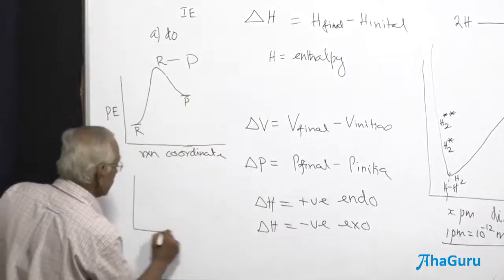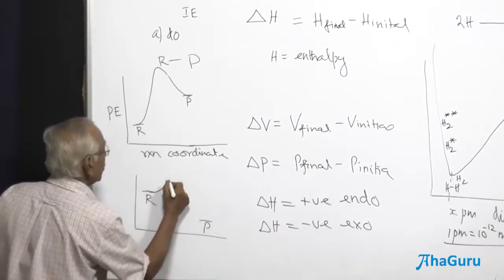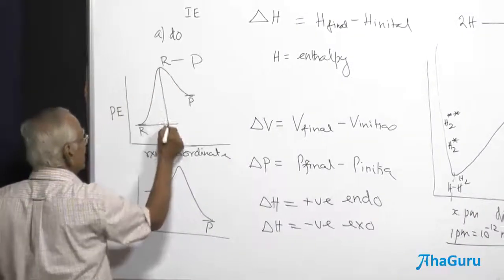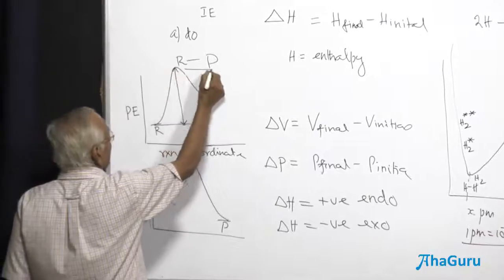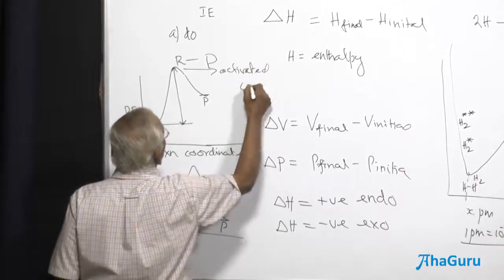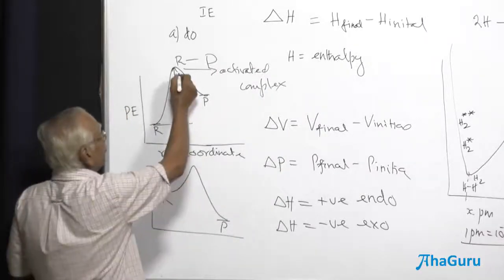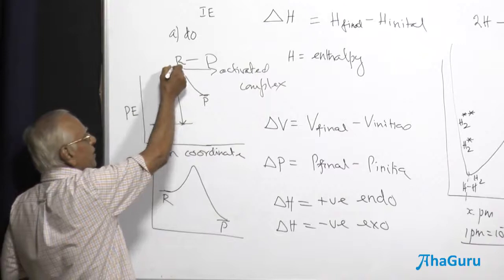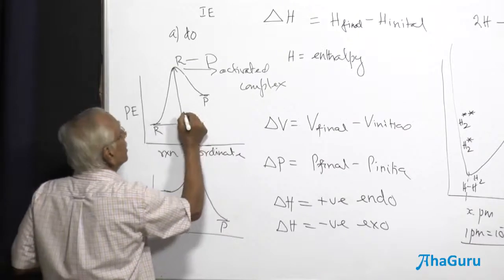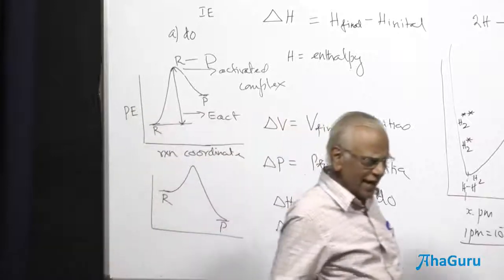Or you have a situation where you have a reactant here and the product here with lesser energy, and there is also an energy hill. What is the topmost point of the hill here? I call this the activated complex. We will be using it quite frequently. This is the activated complex. The difference in the potential energy between the activated complex and the reactant, not the product, is called the activation energy, abbreviated as EACT. EACT is activation energy.